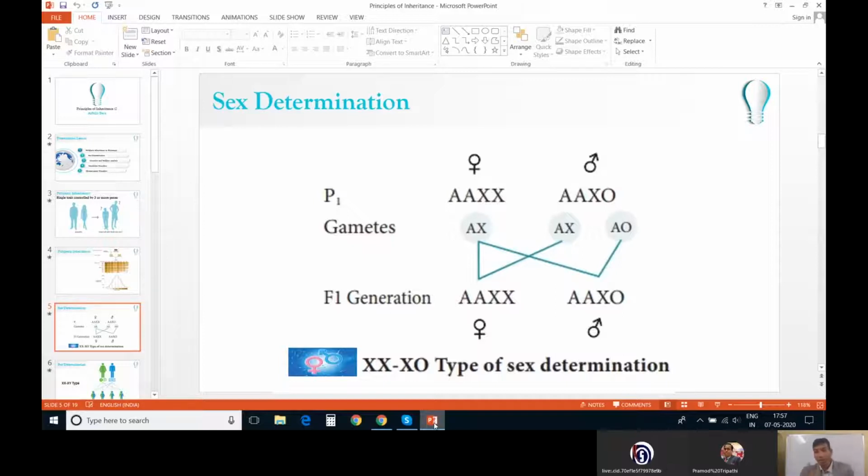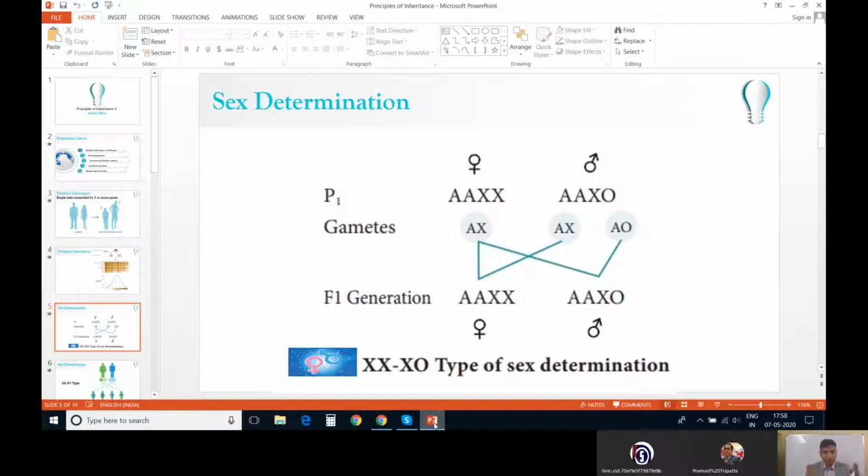The male has autosomes and one X chromosome, and the other is not present. So again, the cross is shown here. Females can produce only one type of gamete, which will have autosomes plus X, and males can produce two types of gametes, autosomes plus X and autosomes plus nothing.